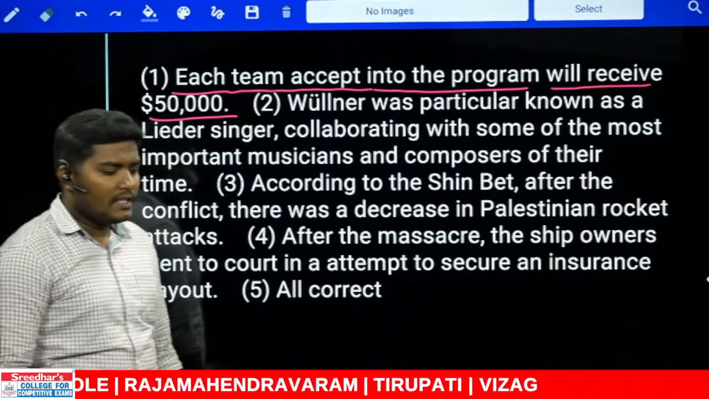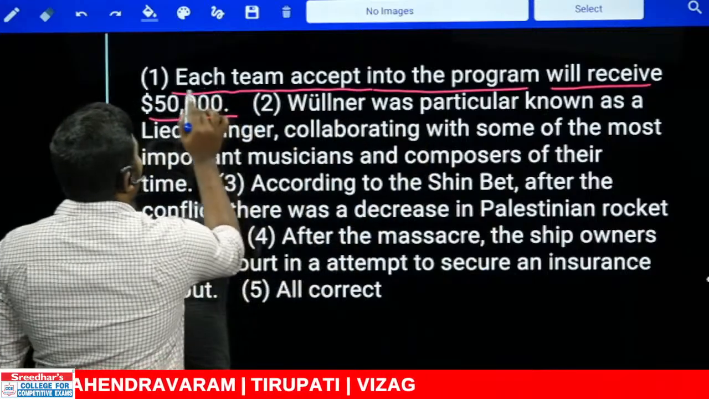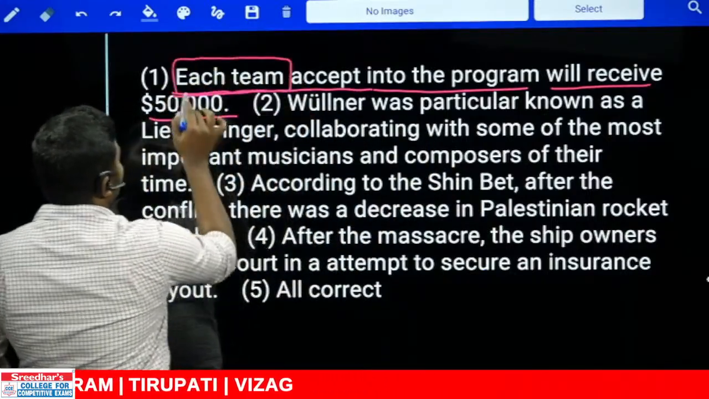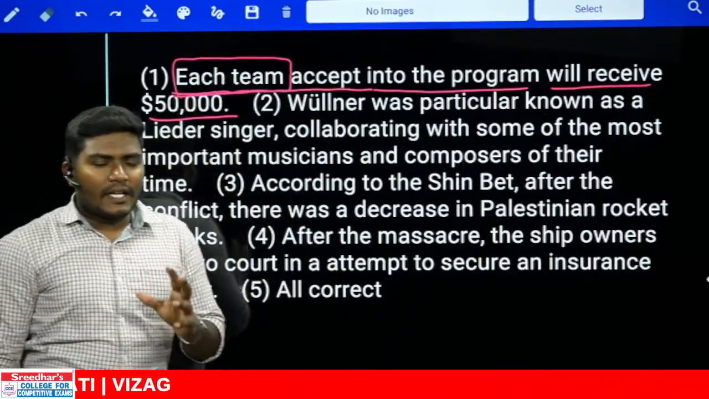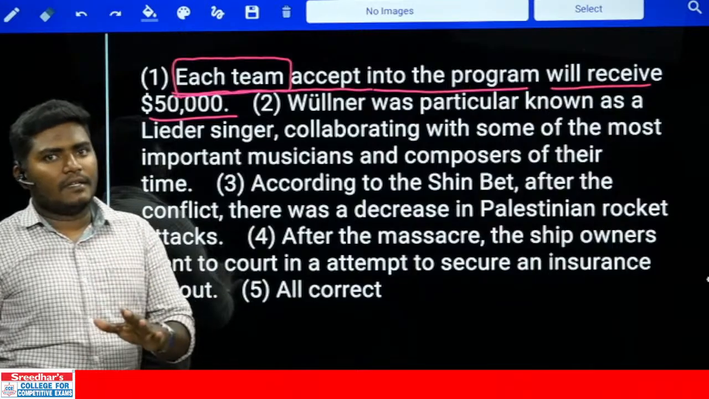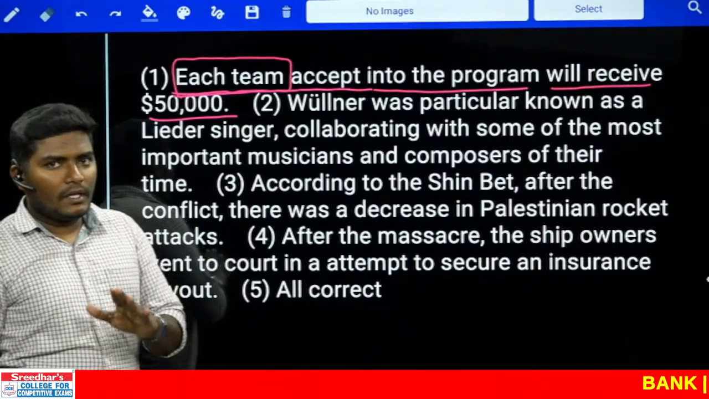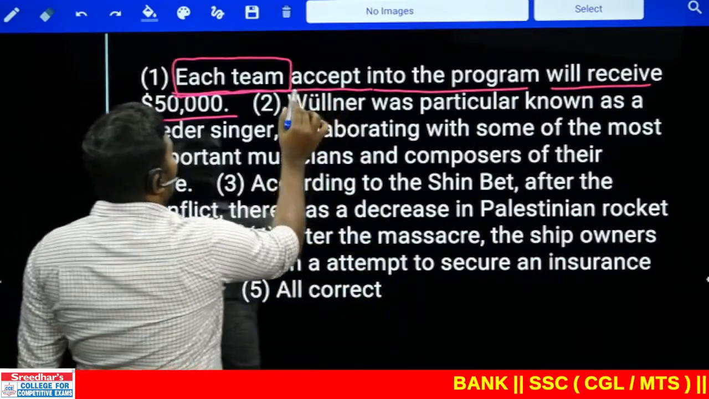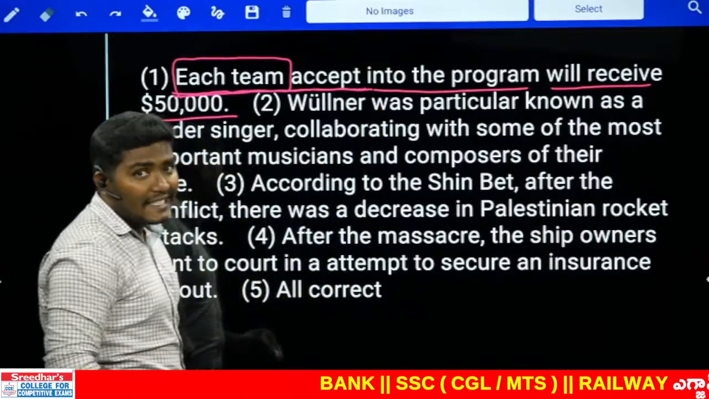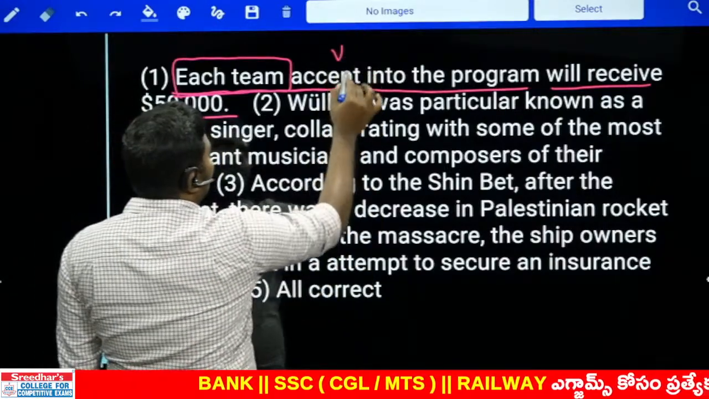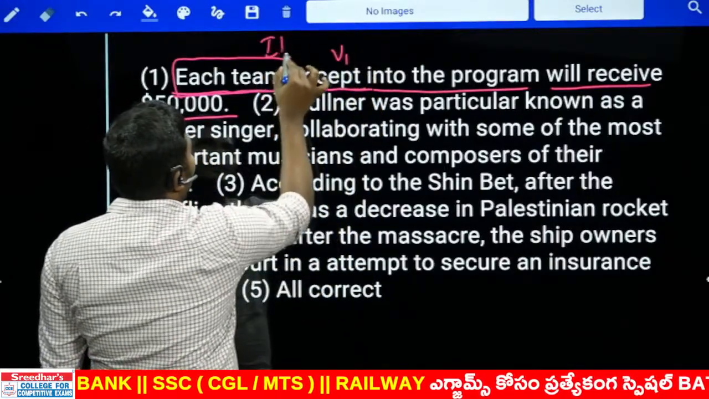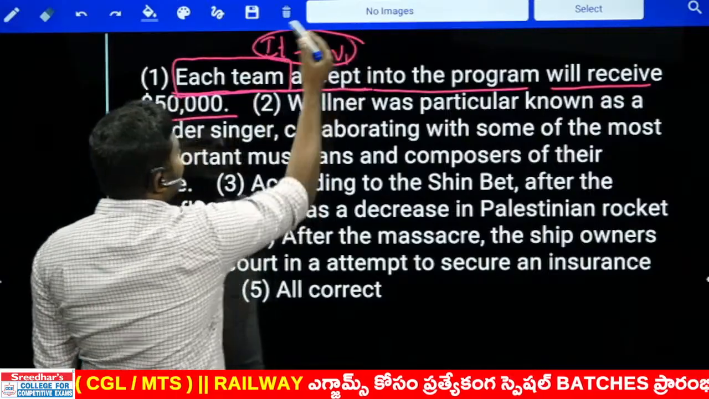Okay, listen, guys, listen. What is the subject here? Each team. The words each and every refer only to singulars. Remember this point: each and every are singular. What is the immediate word given here? Accept. Accept is which word form? V1. Team is singular, and it is followed by V1. This is case number 1.